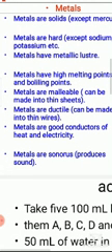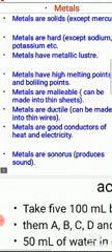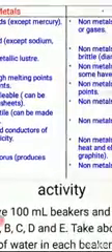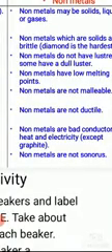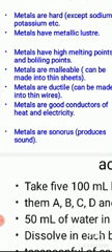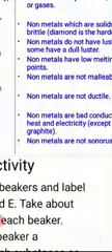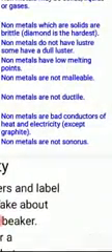Metals are good conductors of heat and electricity. Okay, but non-metals are bad conductors of heat and electricity. There is only one exception, that is graphite. The last point, metals are sonorous. What does it mean? Sonorous means which can produce sound. Metals can produce sound, but non-metals cannot produce sound.